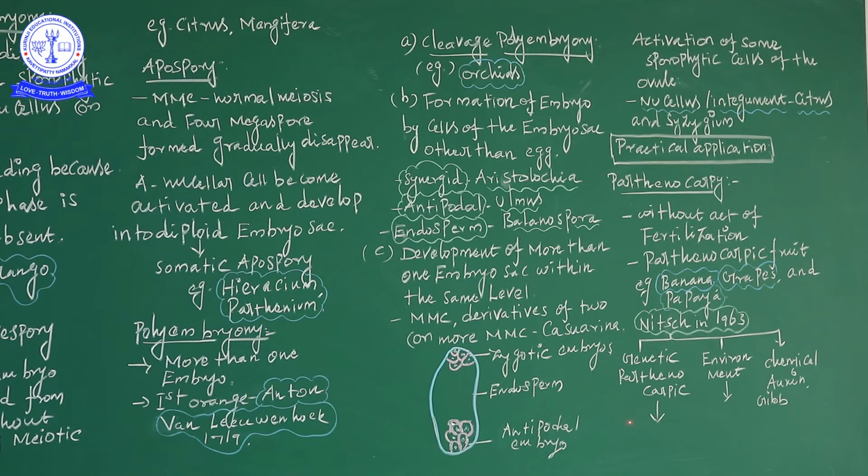Genetic parthenocarpy arises due to hybridization or mutation. Examples are citrus and cucurbita. How is it produced in the hybridization process? In some plants, a high-yielding character is present but not disease resistance.